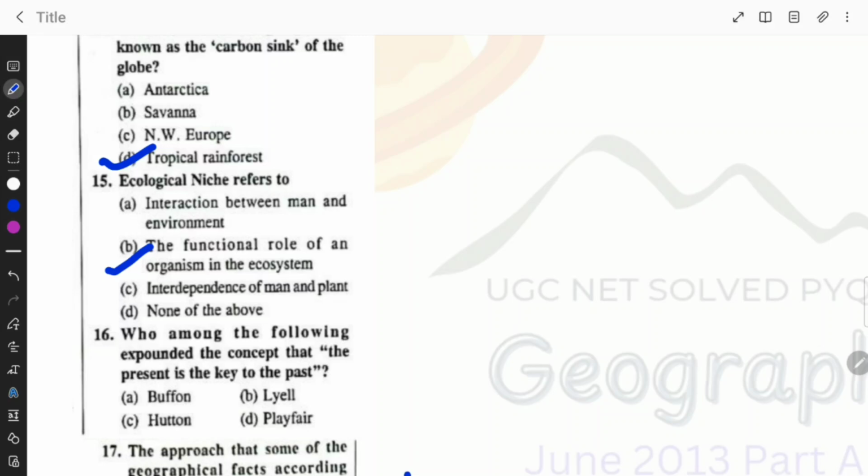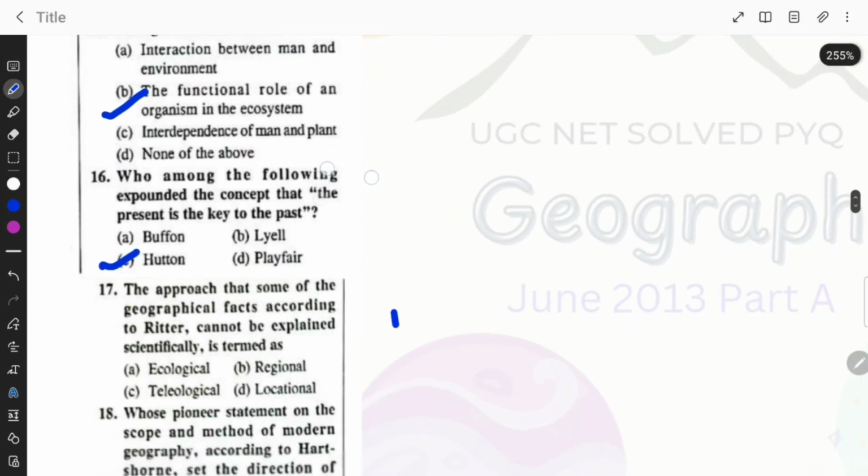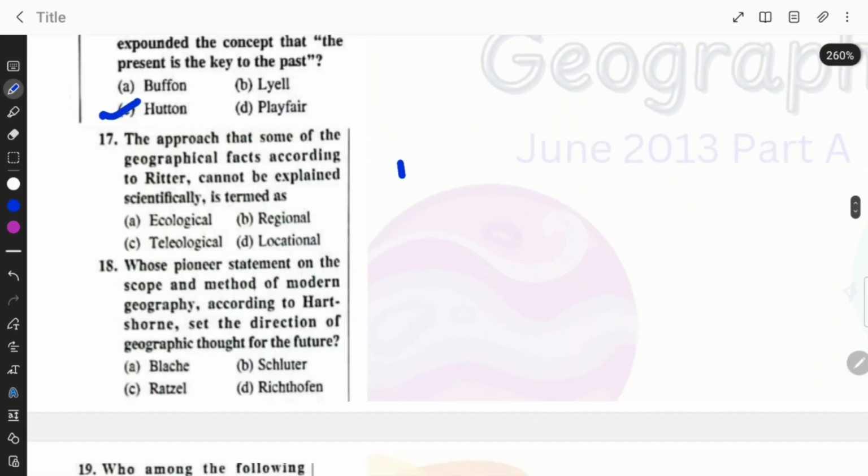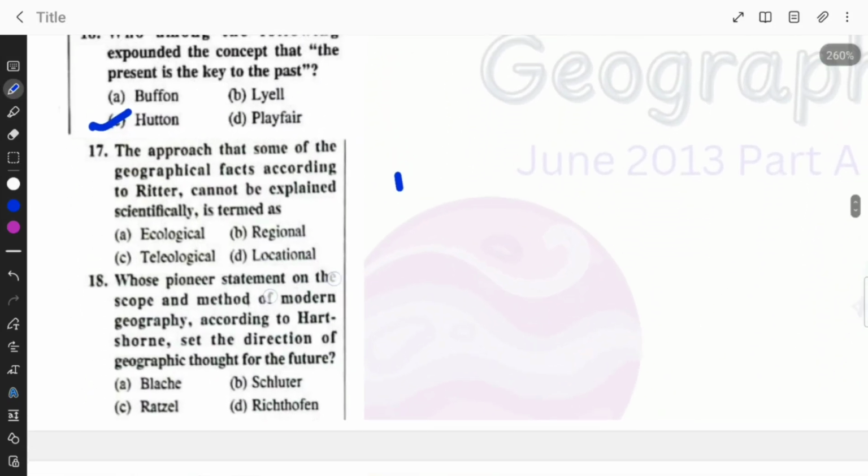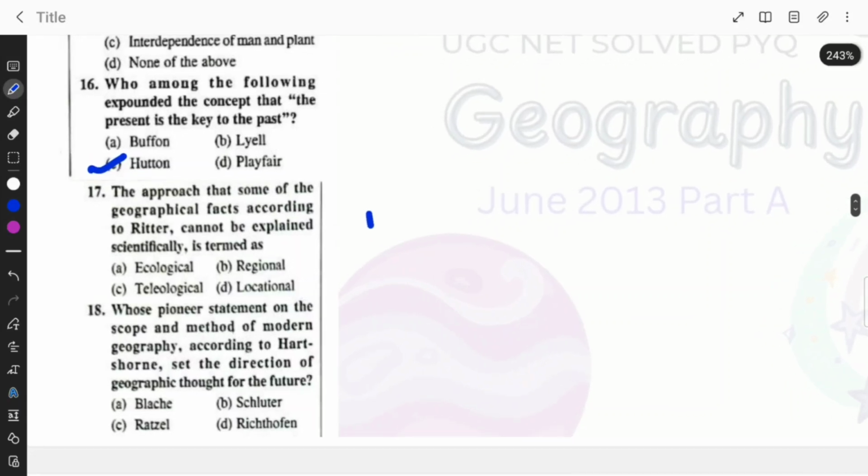Who among the following expounded the concept that the present is the key to the past? It's Hutton. Question number 17. The approach that some of the geographical facts, according to Ritter, cannot be explained scientifically is termed as ecological, regional, teleological, or locational.